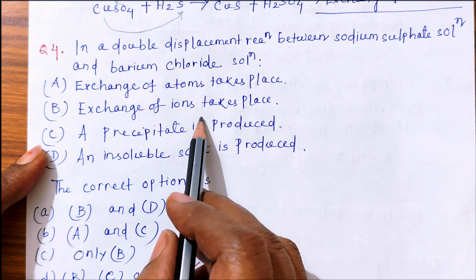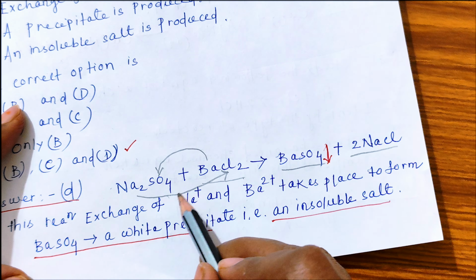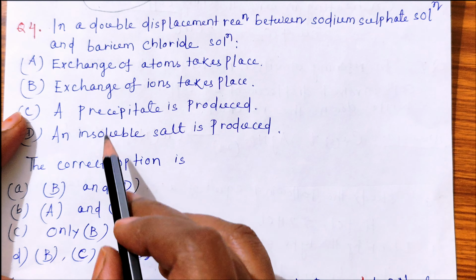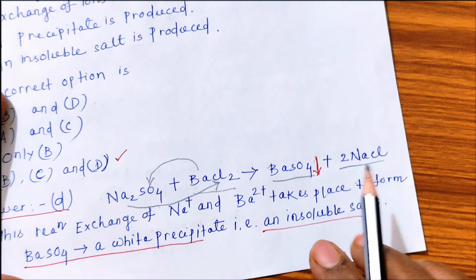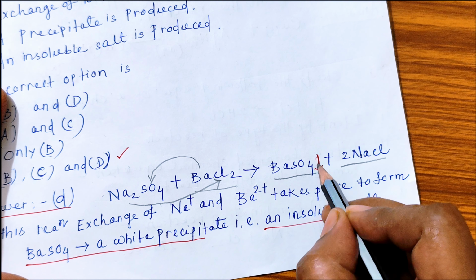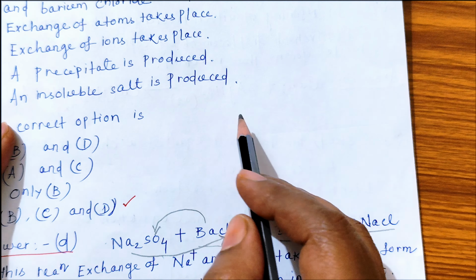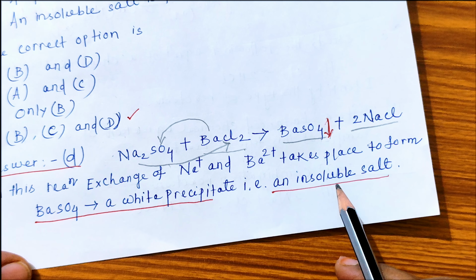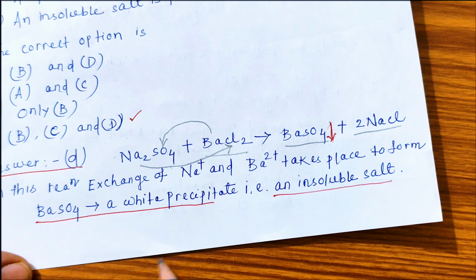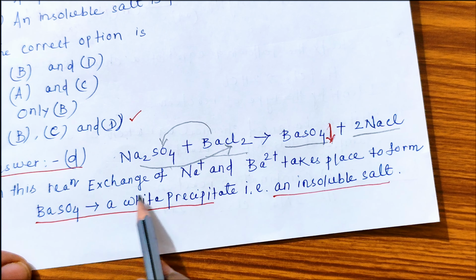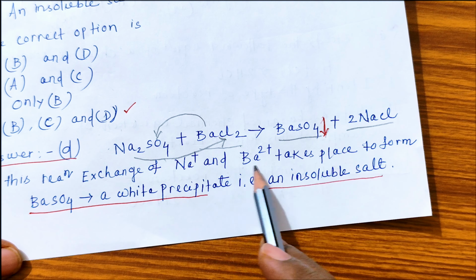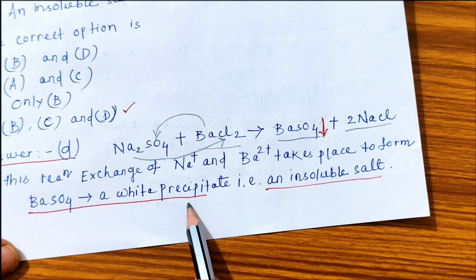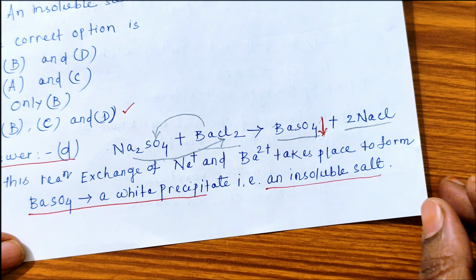How? See, B is exchange of ions takes place. Yes, it is, because exchange of both ions takes place. Then C option is what? A precipitate is produced. Yes, barium sulfate is a precipitate, an insoluble salt. So option D is the correct answer. In this reaction, exchange of Na+ and Ba2+ takes place to form BaSO4, which is a white precipitate, and it is an insoluble salt.